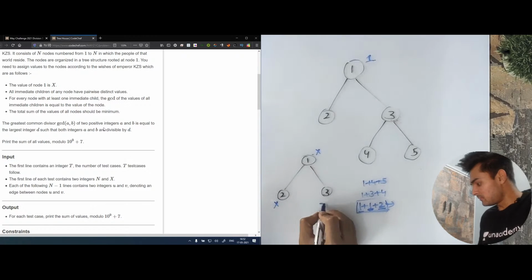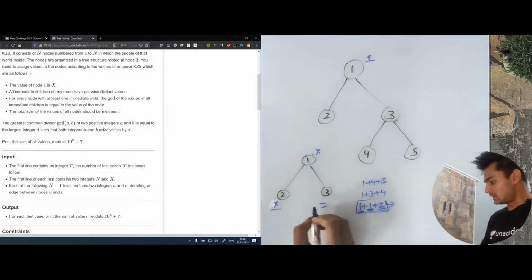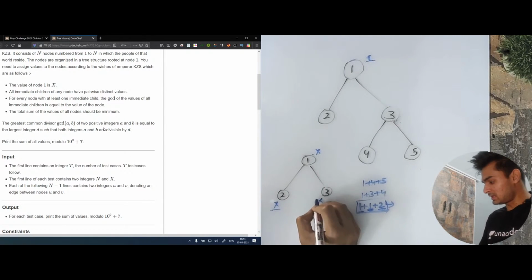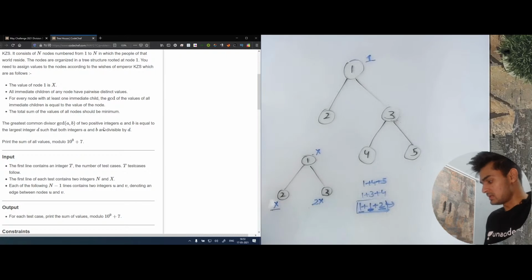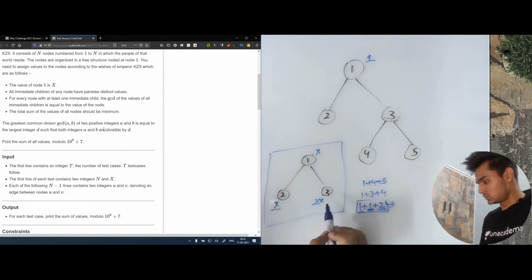Now, what is the minimum value for this 3, which will again give a GCD of x? That value should be a multiple of x only. We cannot take x here because every value has to be pairwise distinct for the children. Therefore, we write 2x. We could have also written 3x here, but since we need to find the minimum sum, we write 2x here. Now, we know that for this tree, the answer is x, x, 2x.